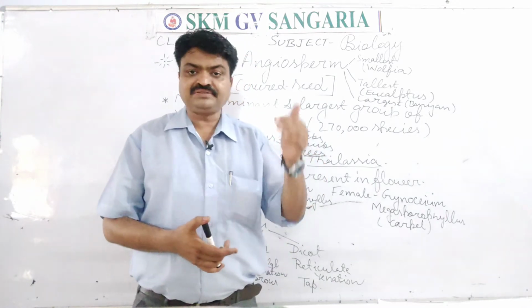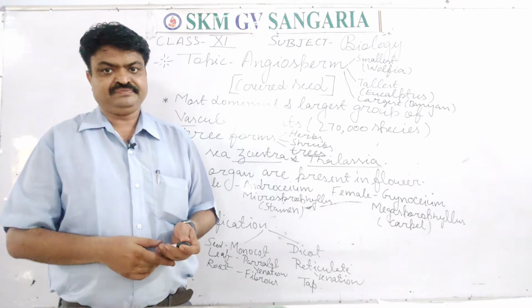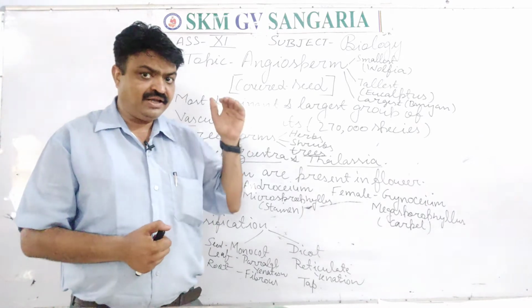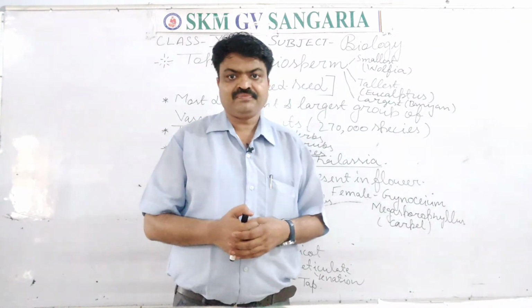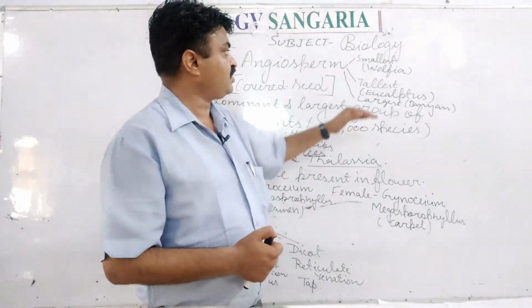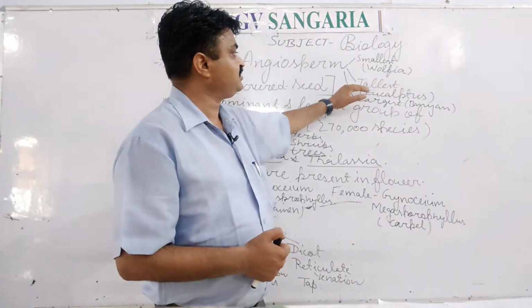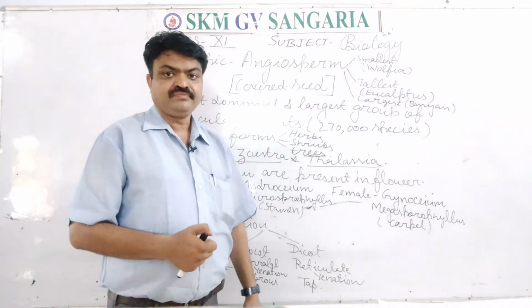And all the plants that come in the angiosperm are more dominant. And the tallest angiosperm is, students, Eucalyptus. Means Eucalyptus is the tree that is the tallest angiosperm.